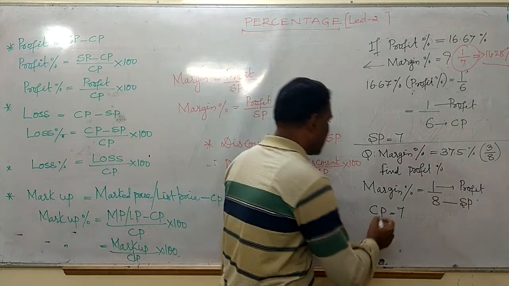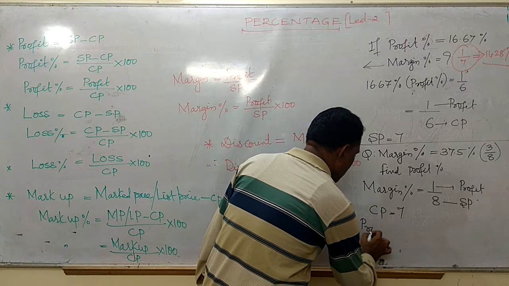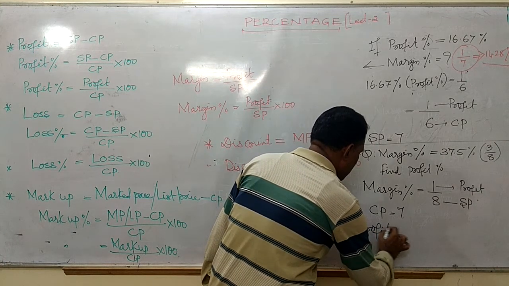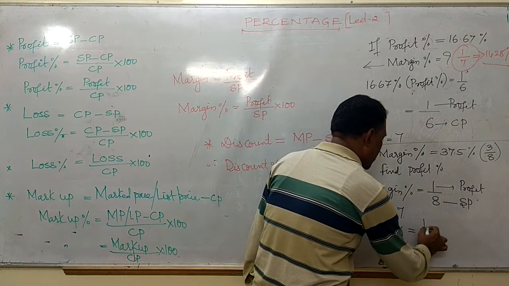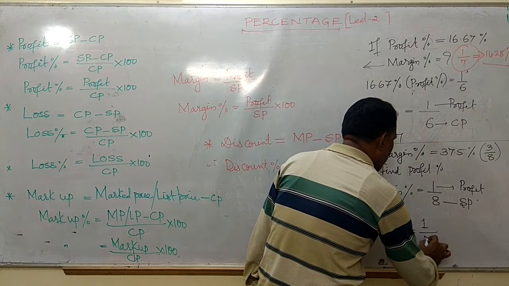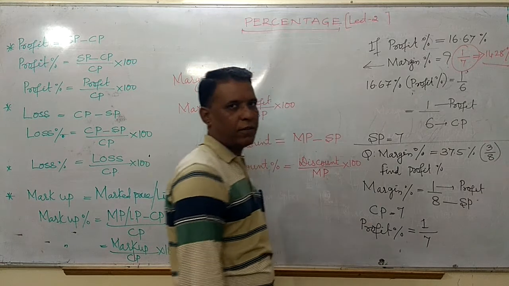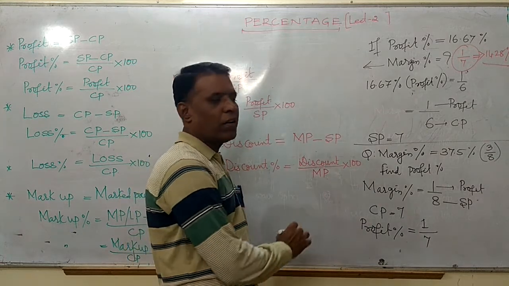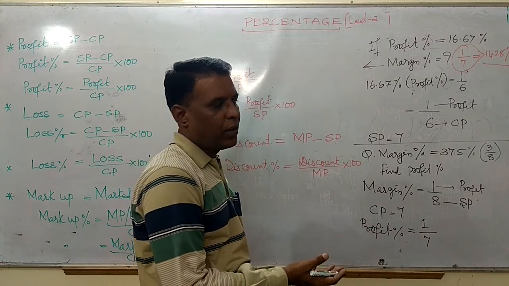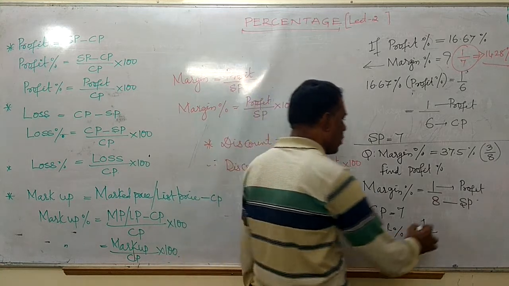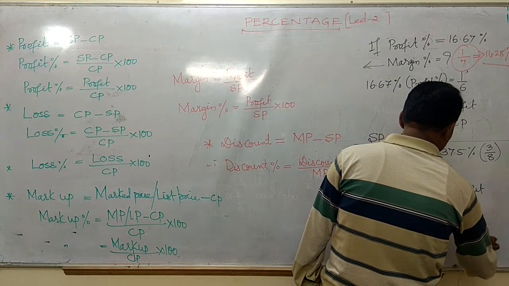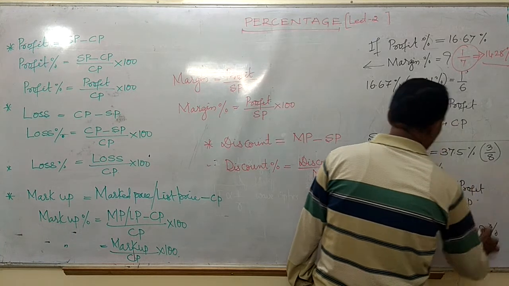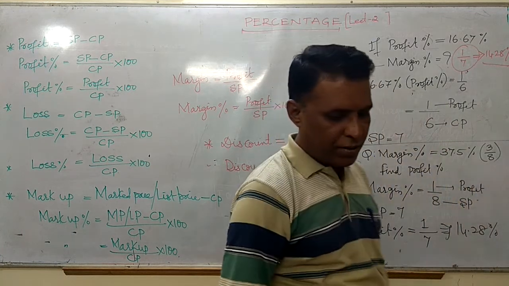Profit percentage is nothing but profit, 1 rupee, by the cost price, 1 by 7, which is equivalent to 14.28 percentage.